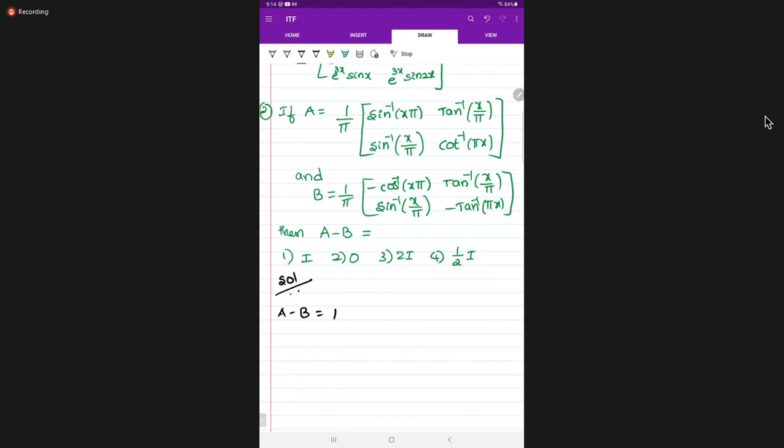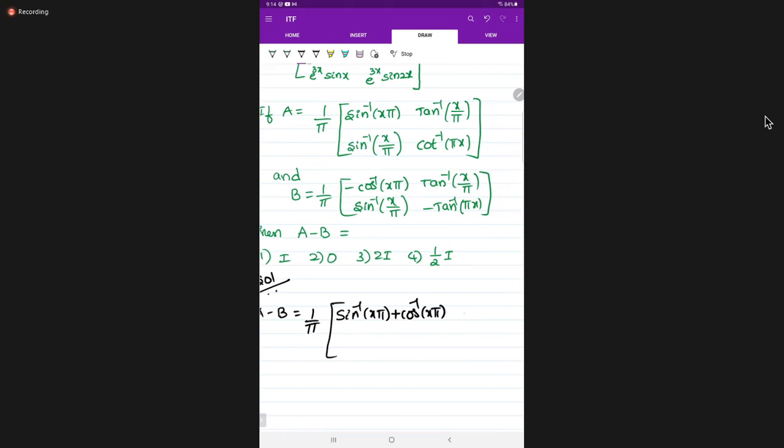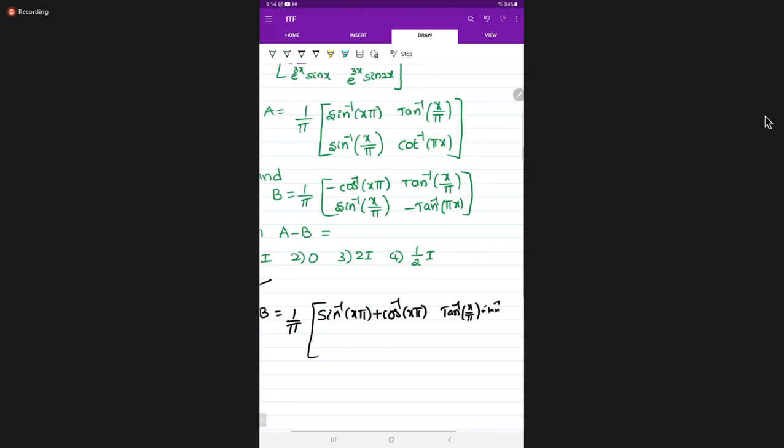So 1 by pi is common for both, write outside first. Sin inverse of x by pi minus minus cos inverse of x by pi. Tan inverse of x by pi minus tan inverse of x by pi.